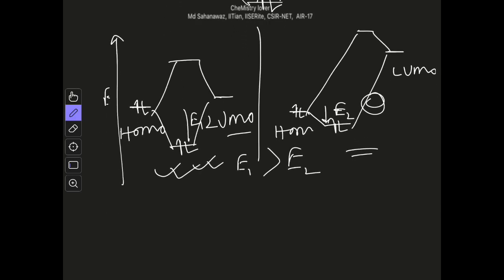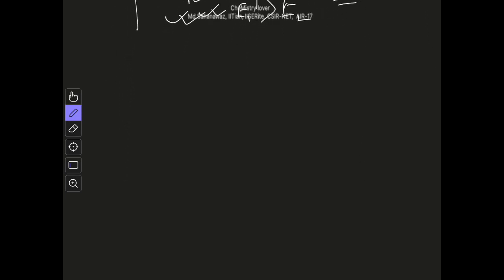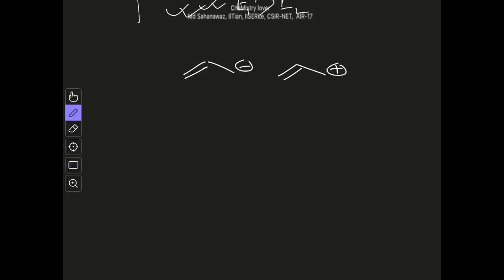So we discussed perturbation theory, transition state theory, Hammond's postulate, all these things. Now we are in a position that we can discuss a real reaction, but we will not discuss a complicated reaction. Rather, we will see a very simple reaction, and this is our imaginary reaction between allyl anion and allyl cation. So we will see this very simple reaction.